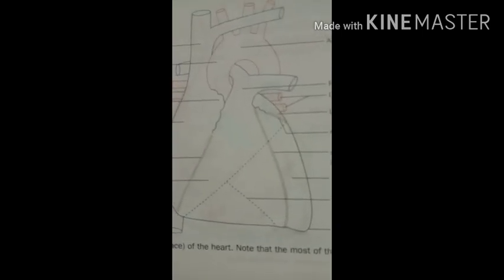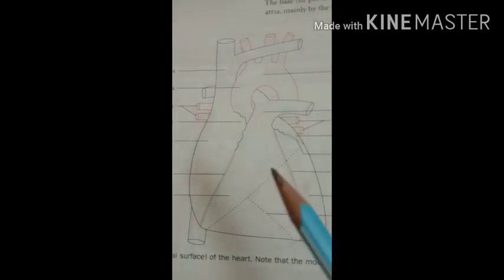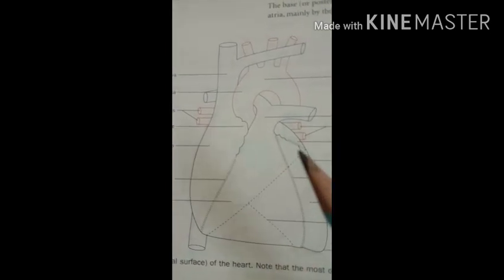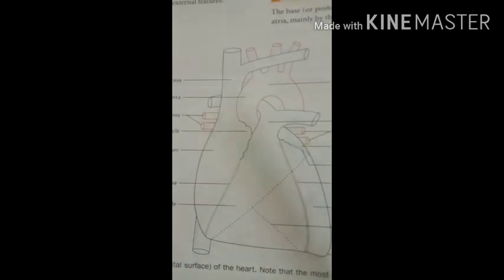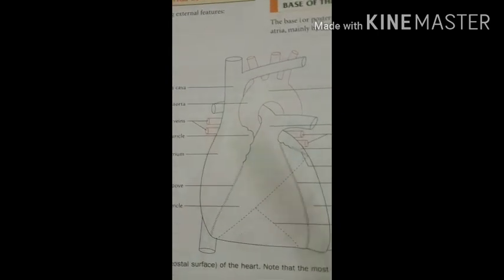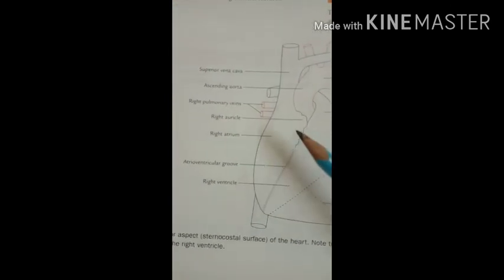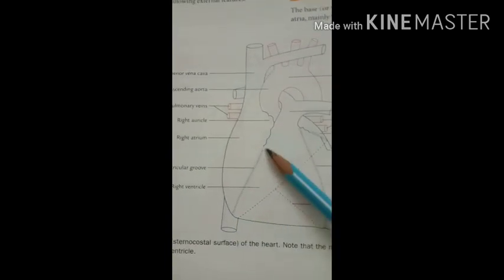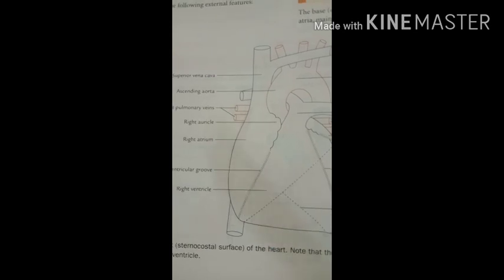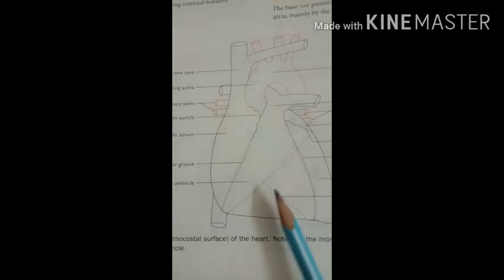In this diagram you can see the three sulci or grooves, which demarcate the chambers of the heart externally. First, the atrioventricular groove, which is also called the coronary sulcus. So this one, atrioventricular groove or the coronary sulcus. Okay.